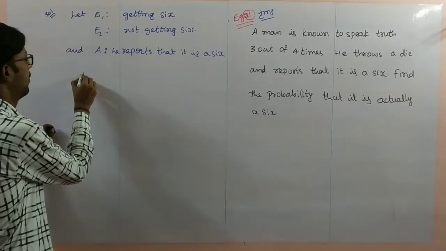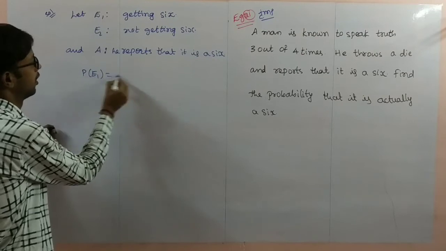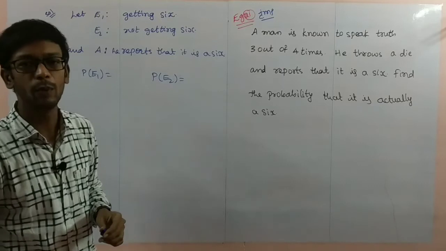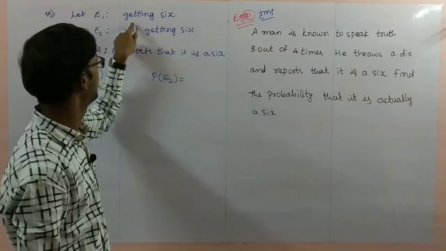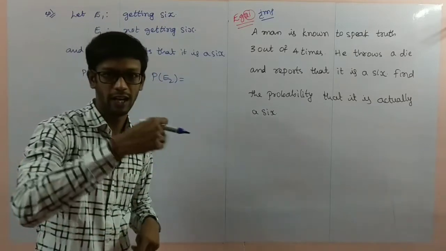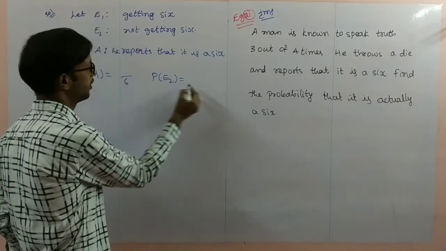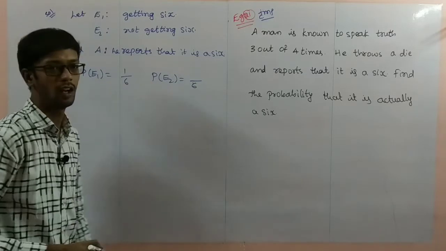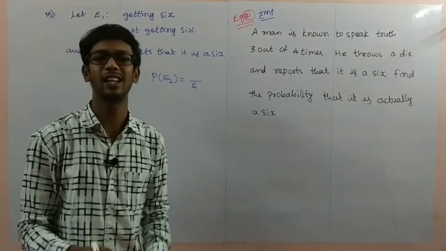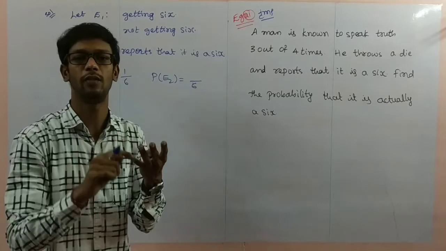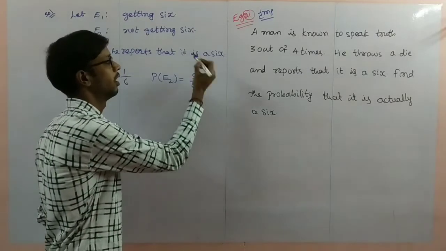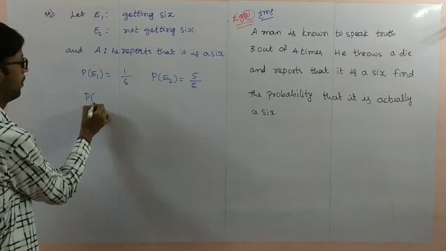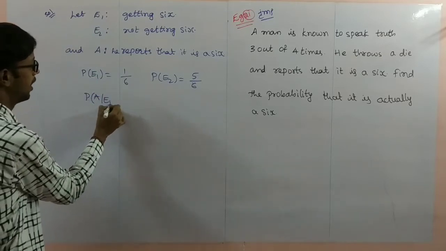So now probability of E1, probability of E2 we have to write. What is the probability of E1? What is the E1 here? Getting 6. Throwing a die, total outcomes is 6. In that 6, getting possibilities is only 1. Not getting 6 means 1, 2, 3, 4, 5, any number you have to get. So 5 by 6.